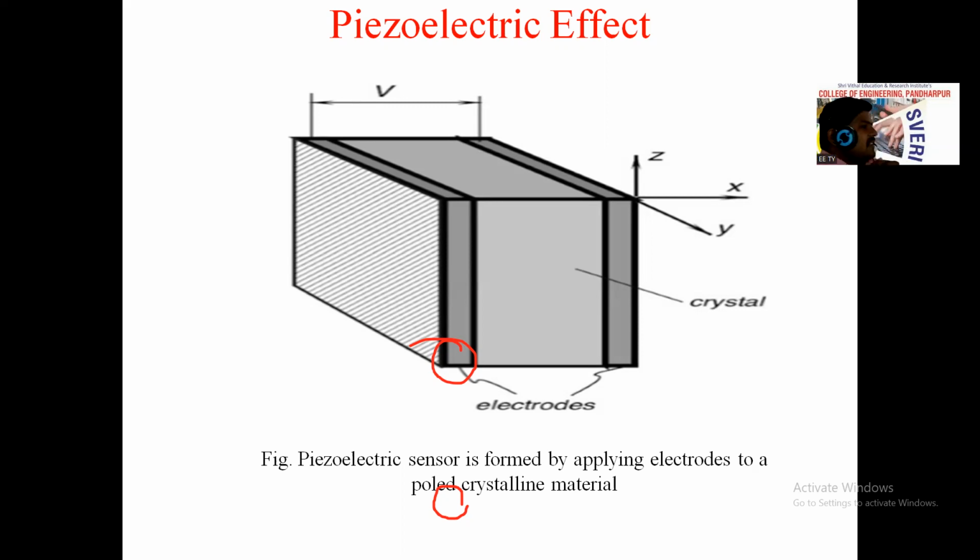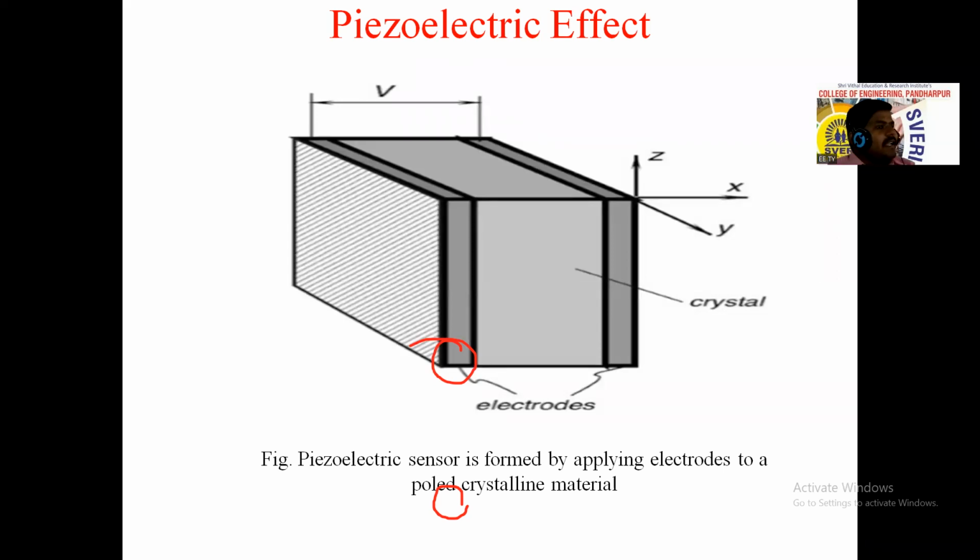If a mechanical deformation occurs on that material, at that situation there is a generation of charge, and that generation of charge is nothing but generation of electrical energy, right?